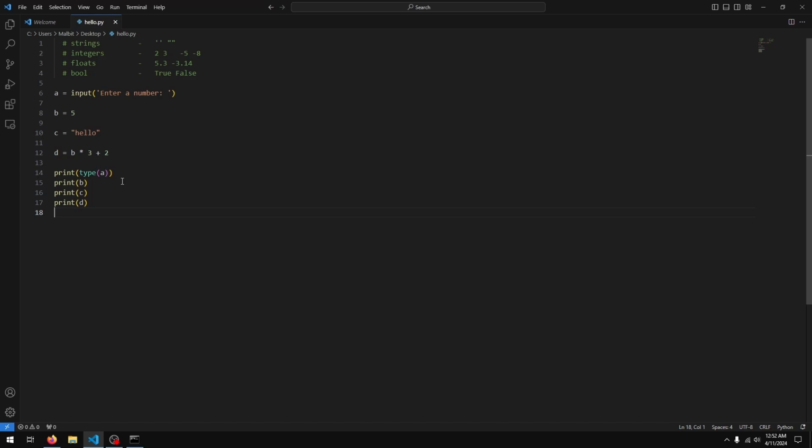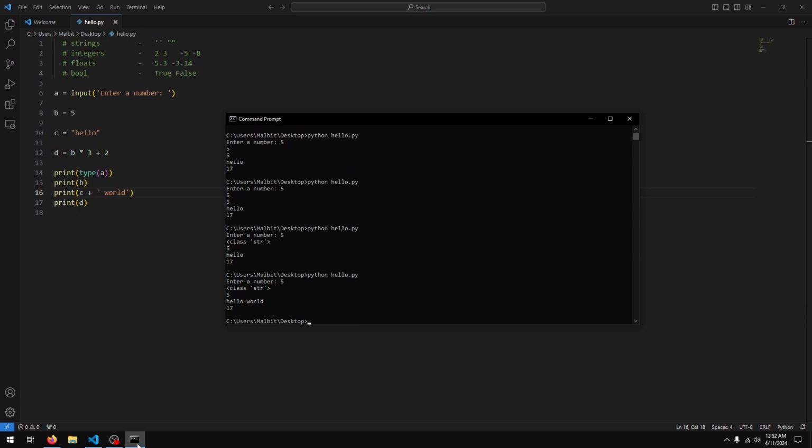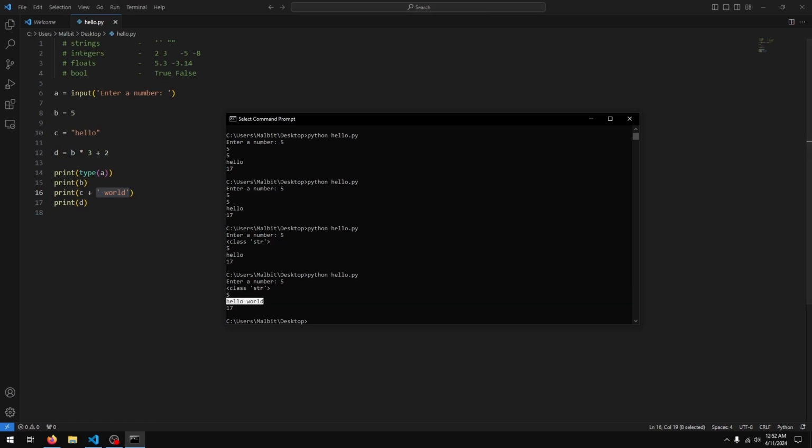And they function like normal data types, and their data type is basically the type of the value they store, and they'll behave as such. So if I did c, which is a string, plus another string, let's say world in this case, then you'll see that for c we get hello world. C is essentially hello, and I'm adding the text world to it, so we got hello world.